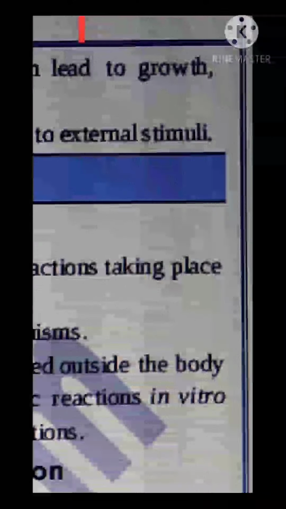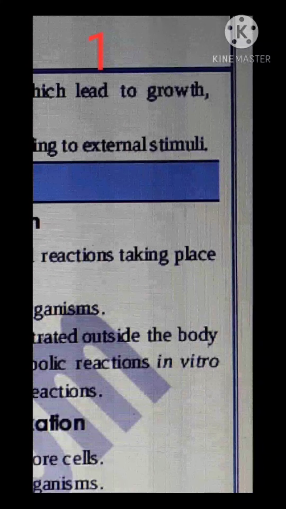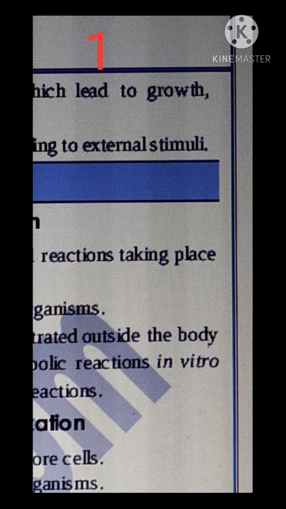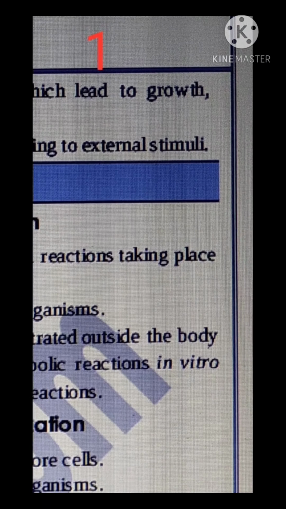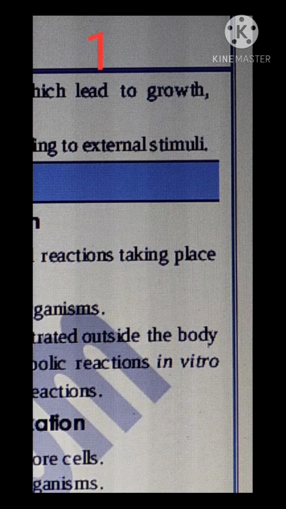What is a stimulus? Something which makes us respond. A thing which makes us respond is known as a stimulus. Plural is stimuli: singular one stimulus, many stimuli. For example, heat. What happens if we touch a hot object, or a glass of very hot water? We withdraw our hand, don't we?